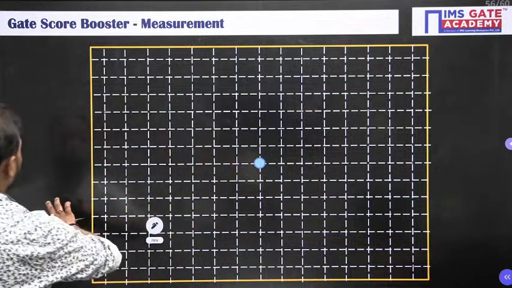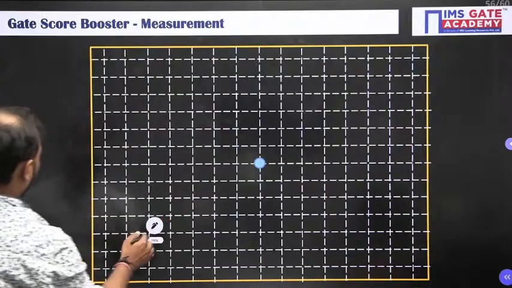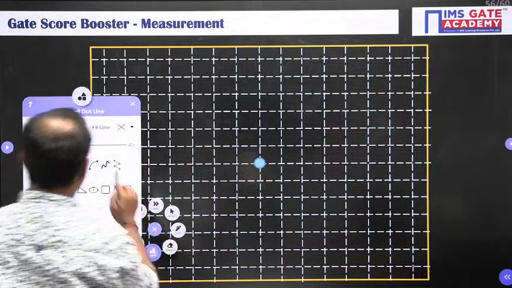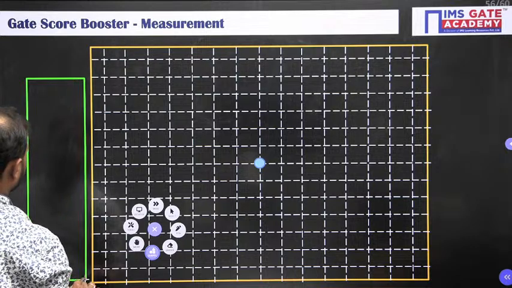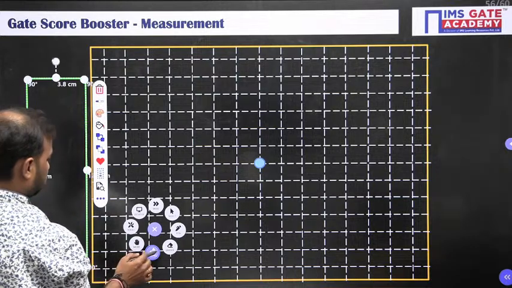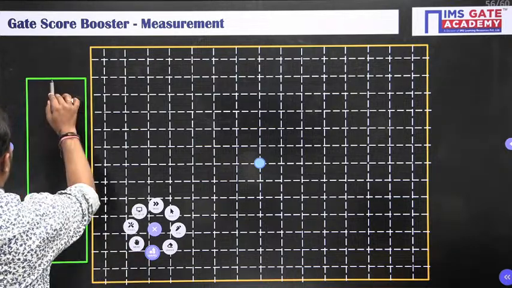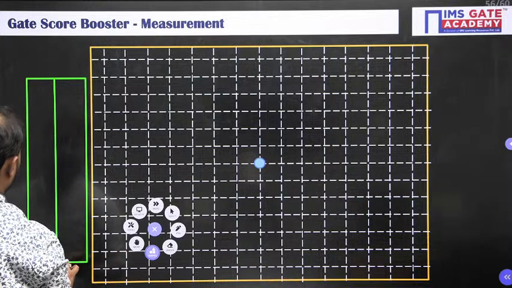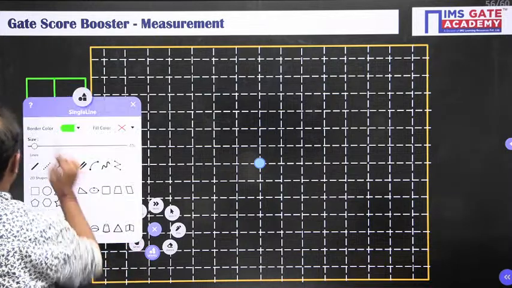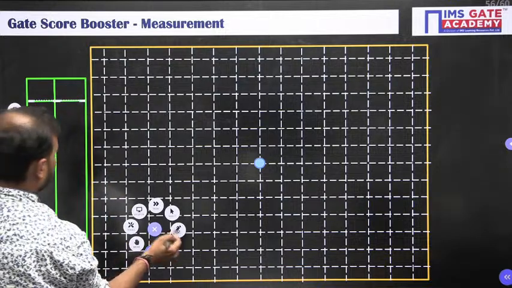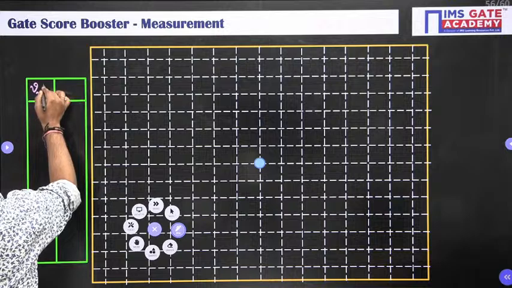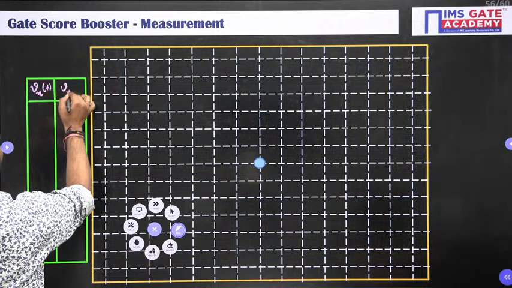Okay, my dear friend, let me make a table here which will help us draw the curve. Just a second, we are about to complete. This is Vx of t and this is Vy of t.